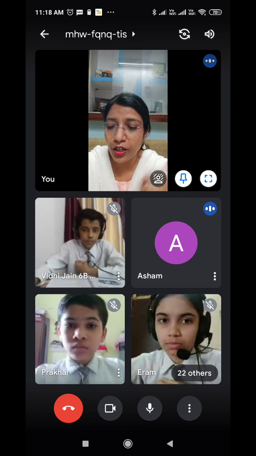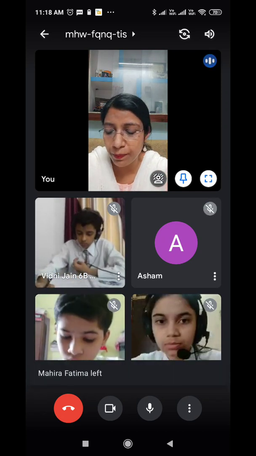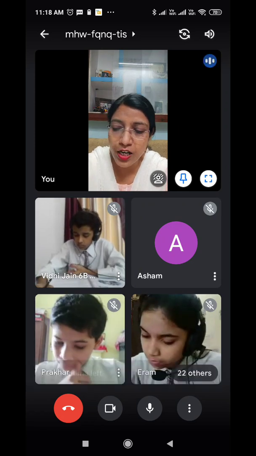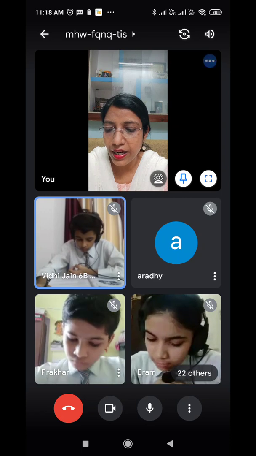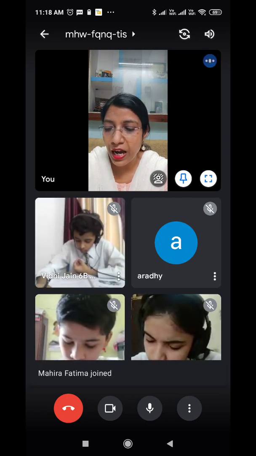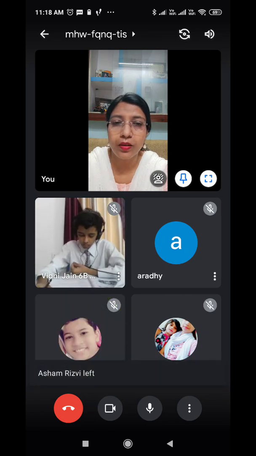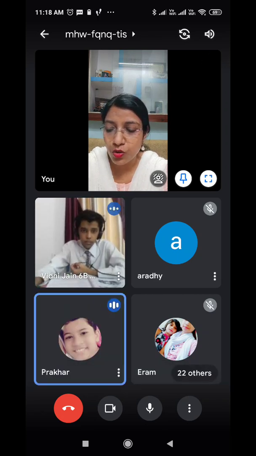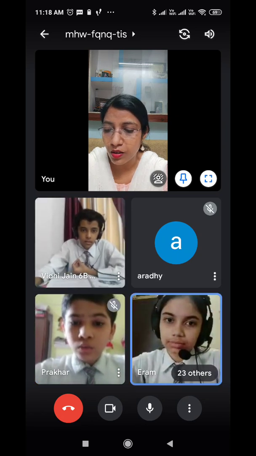Okay, so now an infinitive can be used as the subject of the verb. See the first example here. To act is not the same thing as to react. Now, what is the verb here? Ma'am, act.